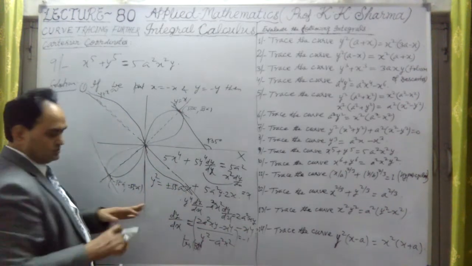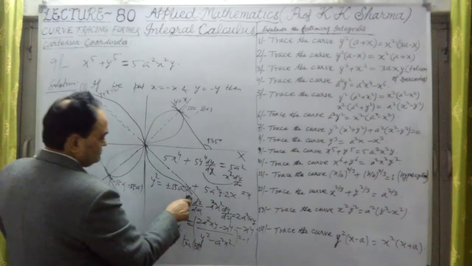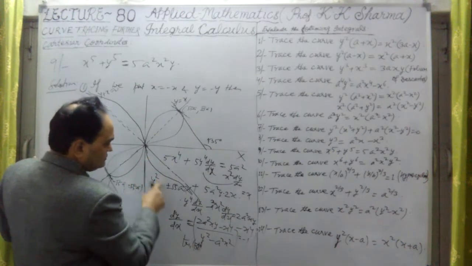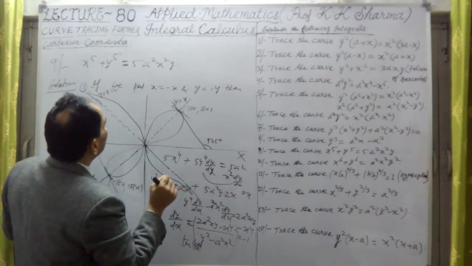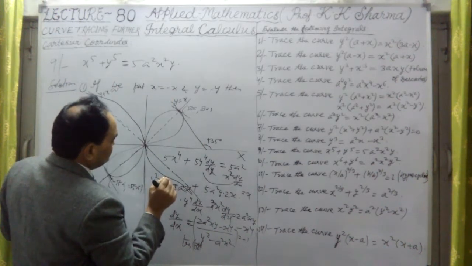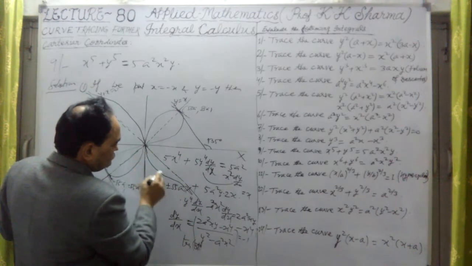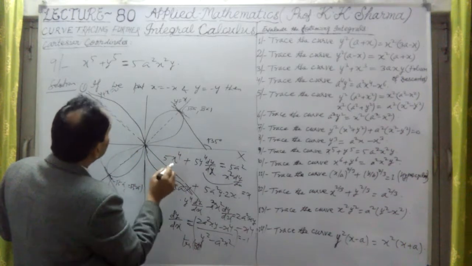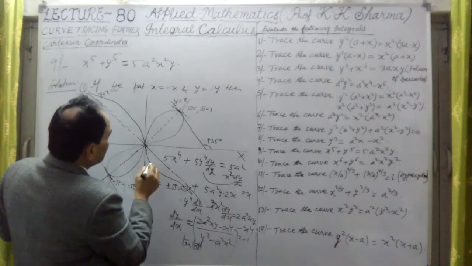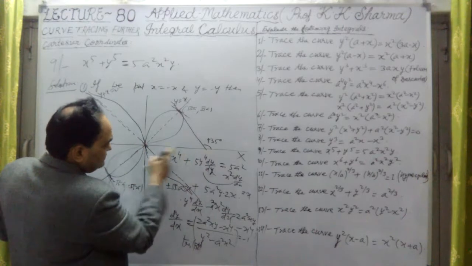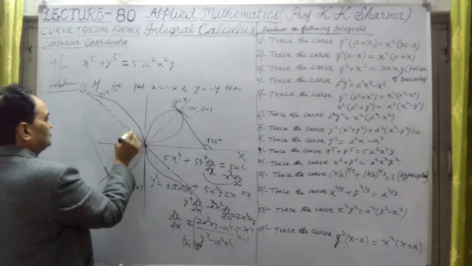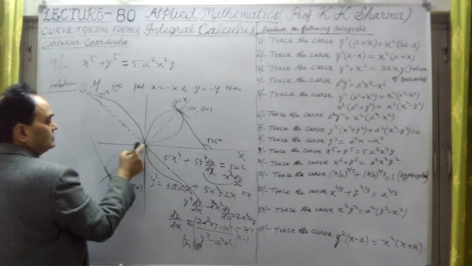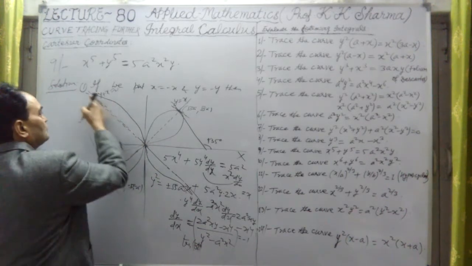So from this equation, if I put x tends to infinity, y tends to negative infinity, and when x tends to minus infinity, y tends to positive infinity.